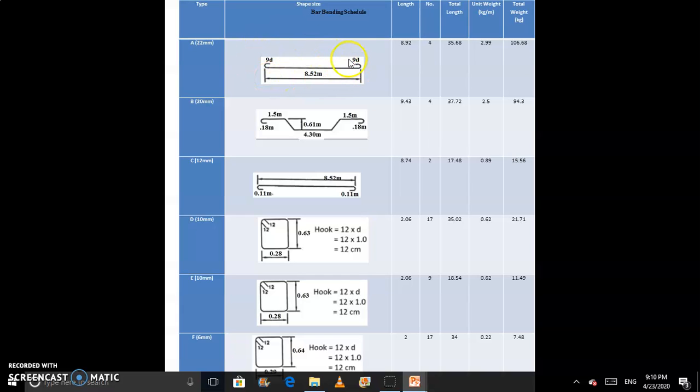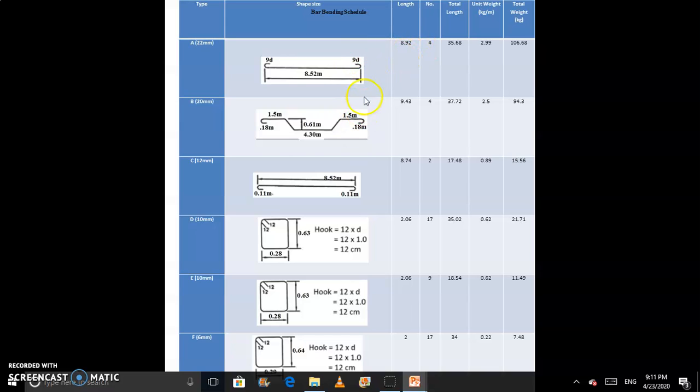Here we consider a 22 mm straight bar with 8.52 meter as the straight length and 90 mm as the hook length. So we get 8.92 as the length. We already found this length in our previous lecture, so if you want to understand how we found this, you have to go to our previous lecture.